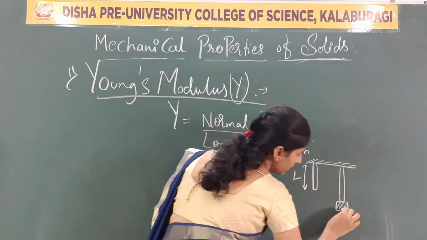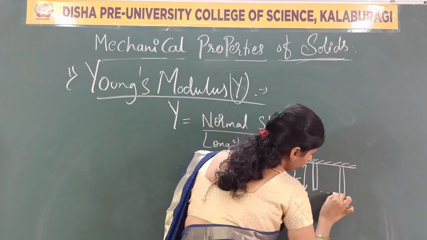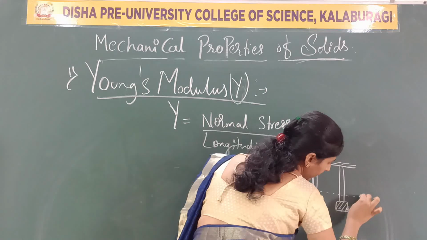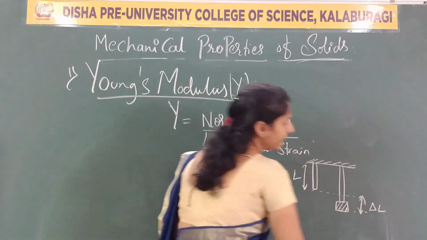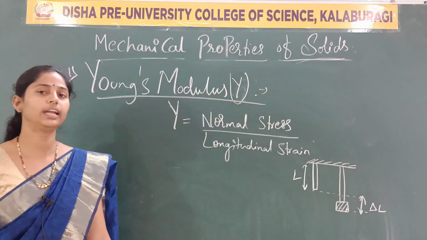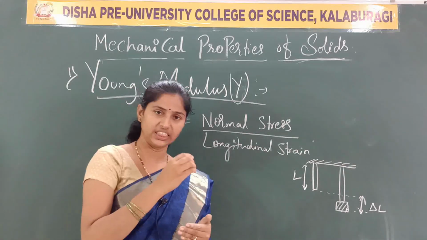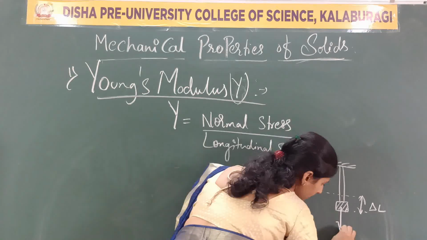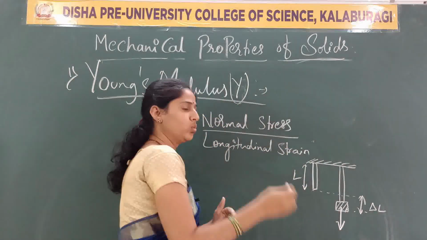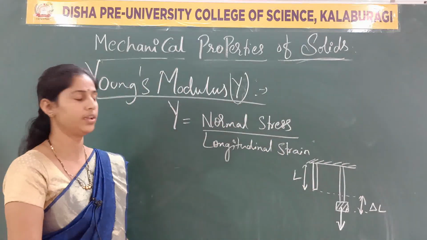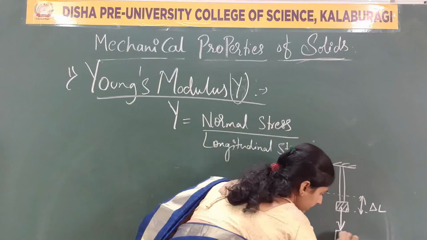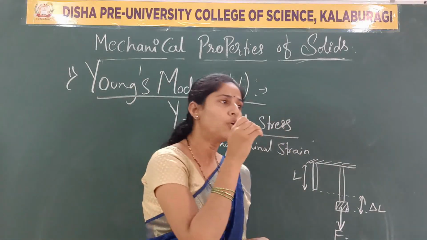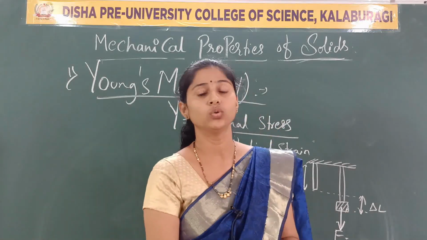The load is applied, so there will be a change in displacement or distance. That elongation we are telling as delta L. What does delta refer to here? Change in the length L, delta L. This force I am applying downward due to the acceleration due to gravity, so the force is taken as F. What is the equation for the force exerted downward to the earth?